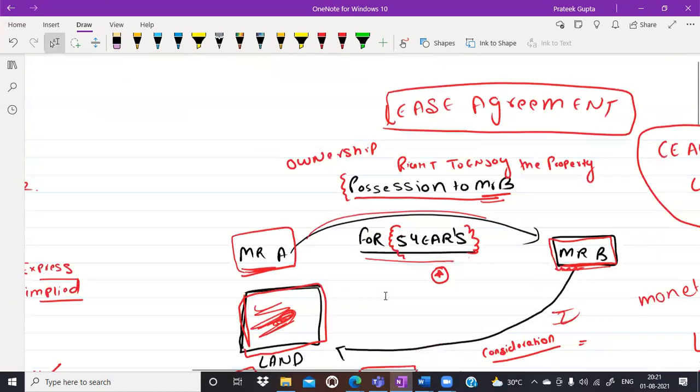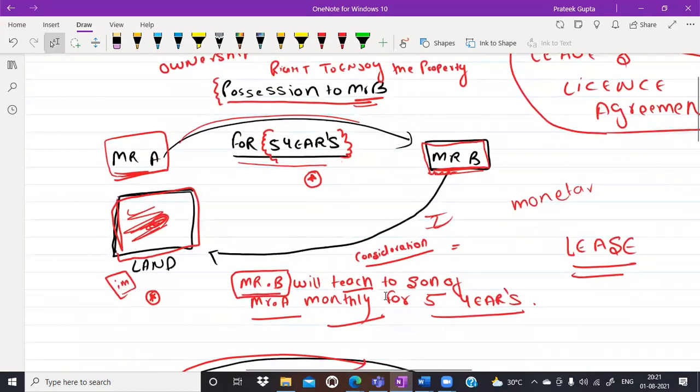Now let's say, for example, in this case, Mr. A and Mr. B agreed for this transaction. Now my question to you is, how will this transaction take place? Whether it will take place through a registered document, or through oral transfer.